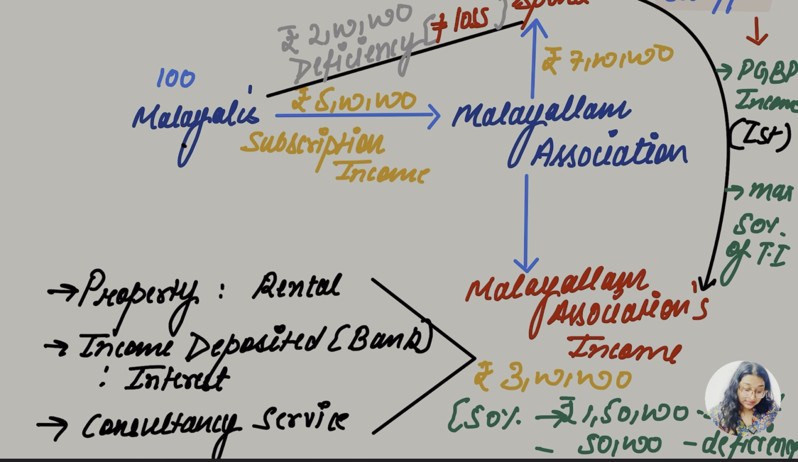Third, for example, the income which the people have contributed, which the Malayalam association has deposited in the bank, and whatever they are getting in the form of interest would definitely be the income of the Malayalam association. These are going to be the income. Apart from these, there would be many; I have just given some examples. So from this they have approx 3 lakh rupees income.